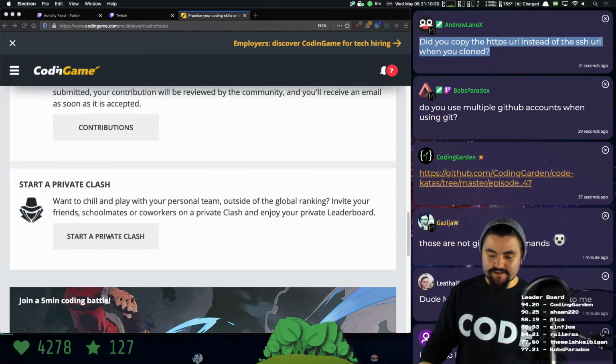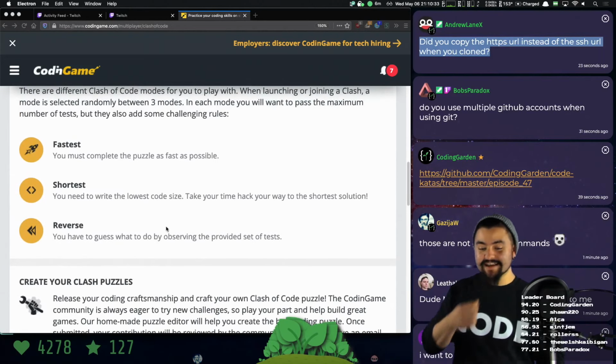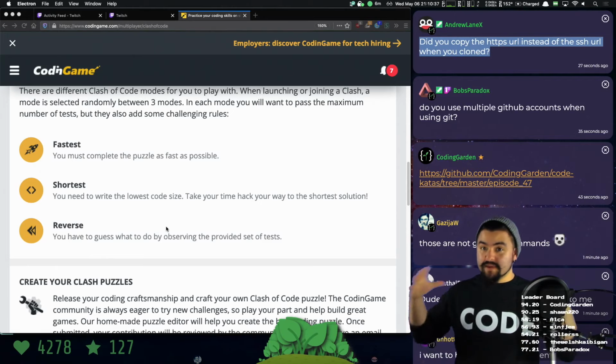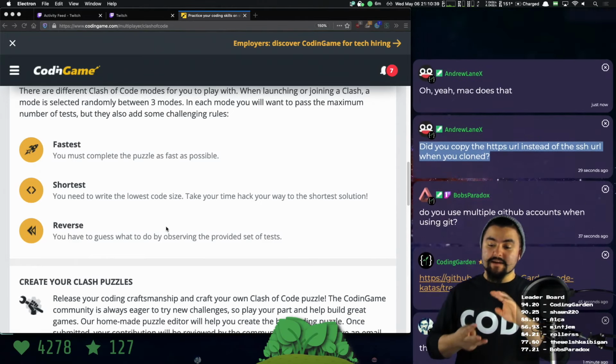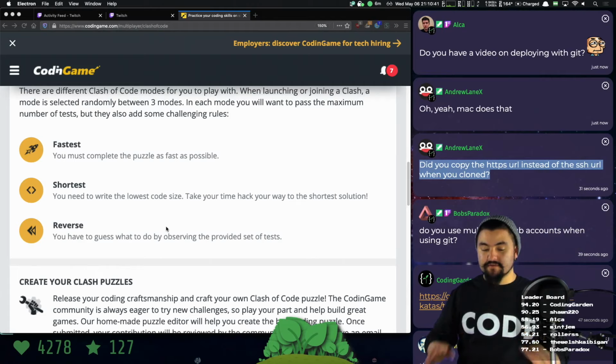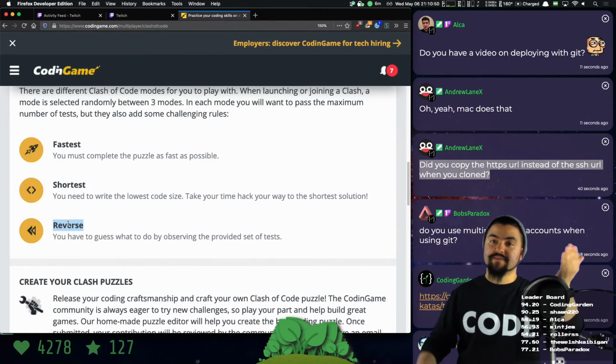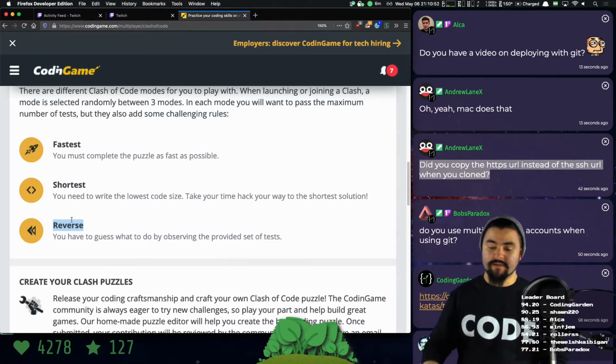We're gonna start a private clash. So if you're new to this, you will be given a coding challenge, and we're all gonna be in the same room. And it's one of three modes. We don't get to choose. It's going to be random, but it's either fastest, so who can be the fastest person to solve the problem, shortest, who can solve it in the least number of characters, and also reverse mode. You're given the inputs and the outputs, and you have to guess what code to write based on that.